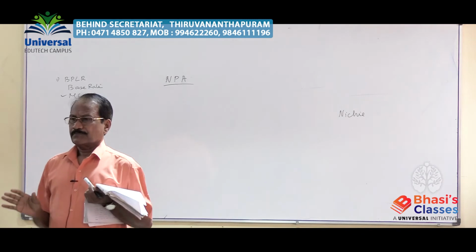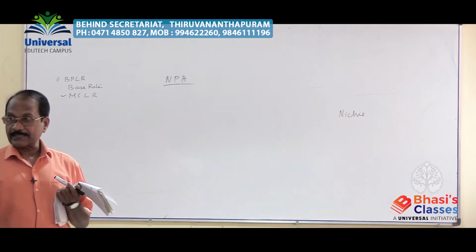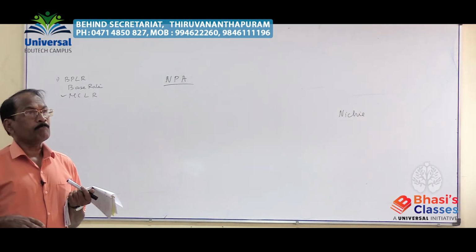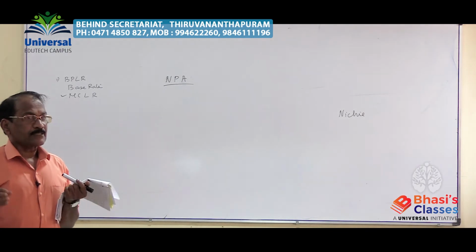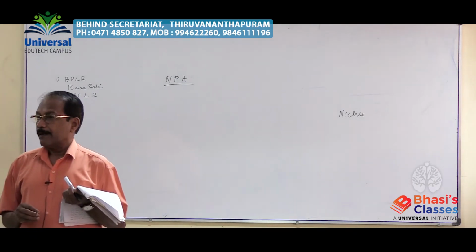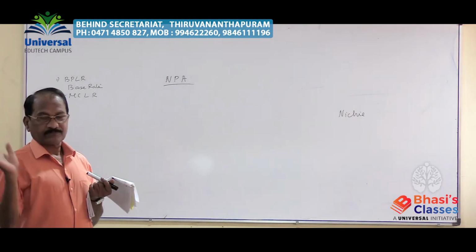It is not returned. So that bad asset, loan is an asset, as I have already mentioned, the asset becomes bad to the commercial bank as it is not repaid by the customer according to the terms and conditions.